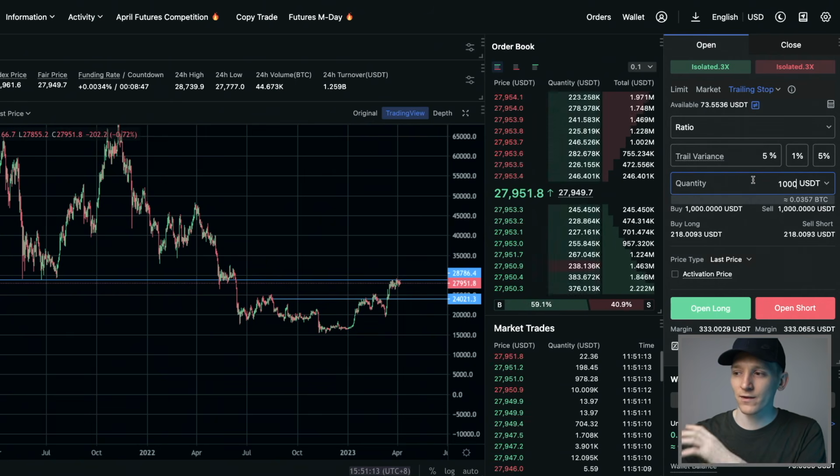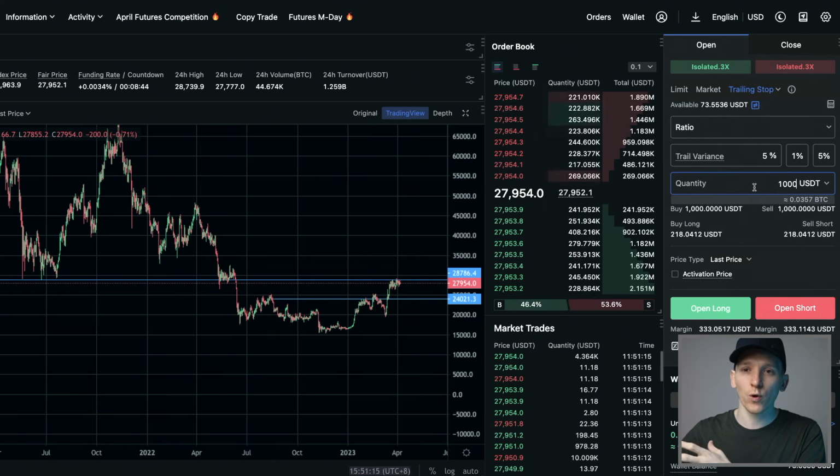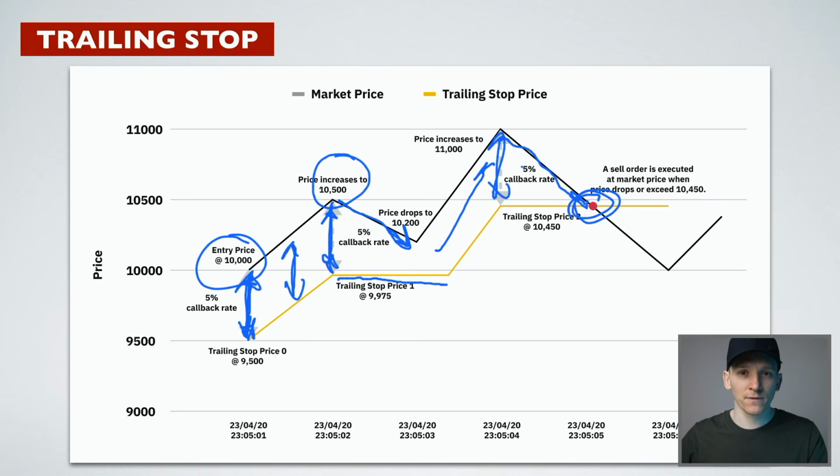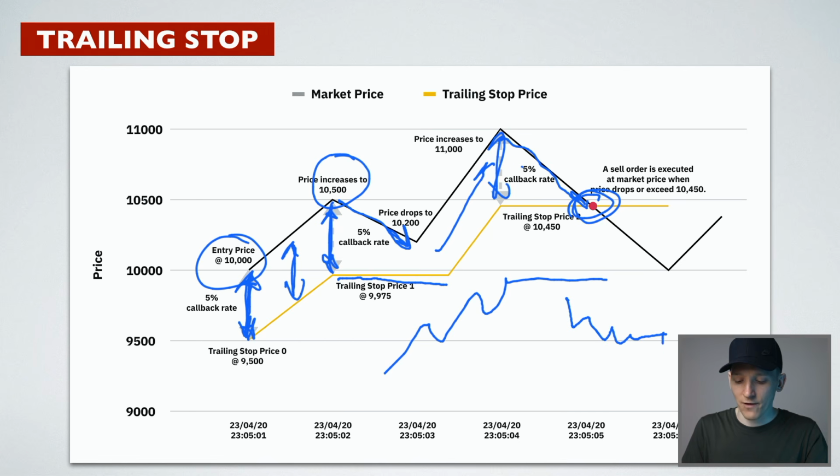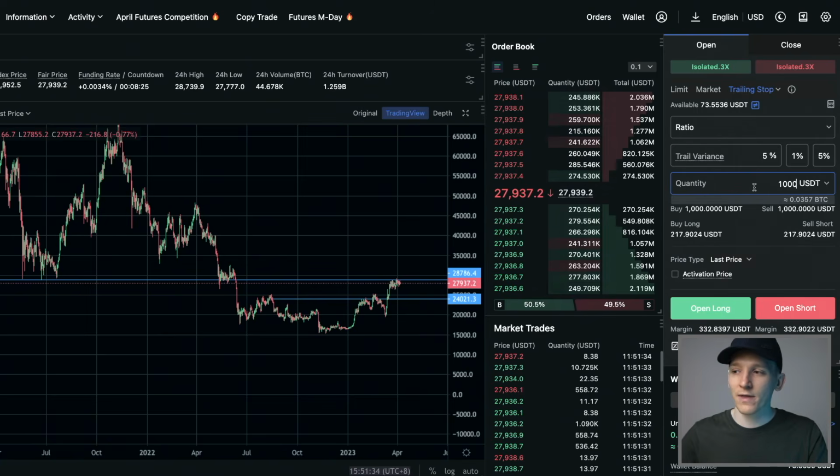Now, what this does is enter a sell order, or an order that gets you out of that position, depends if you're long or short, 5% away. And so to the upside on a long position, it's going to move up with the price, but never down. And on the short side, if you're selling short, hoping to buy back lower, it's going to move down 5%, but never up. And so you can have that as a trailing stop.